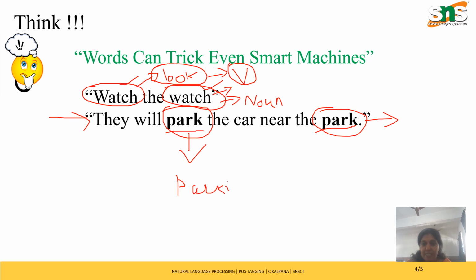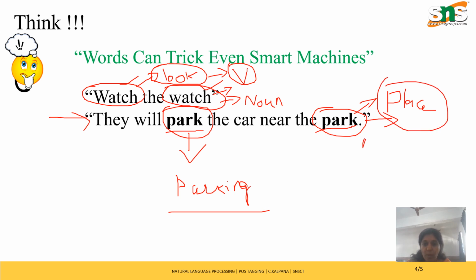And the next is also park. It deals with car near the park, so it means a location, or we can say a place. So the first one is parking a vehicle, and the second one is nothing but a place. So we can say noun. The second park is nothing but a noun, and the first park, parking, is nothing but a verb.